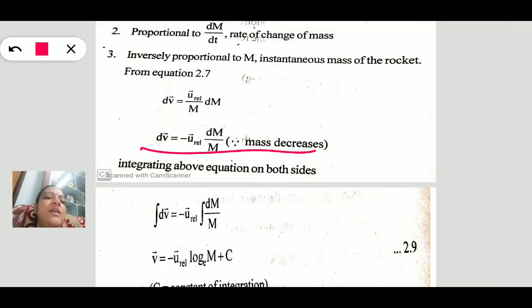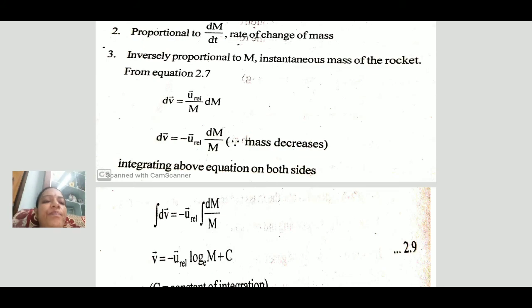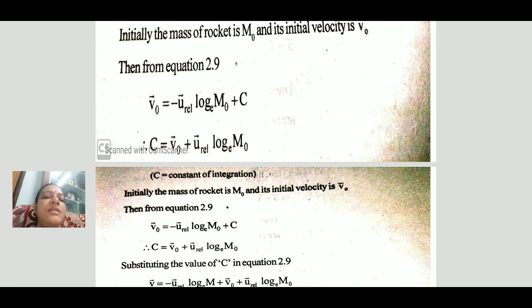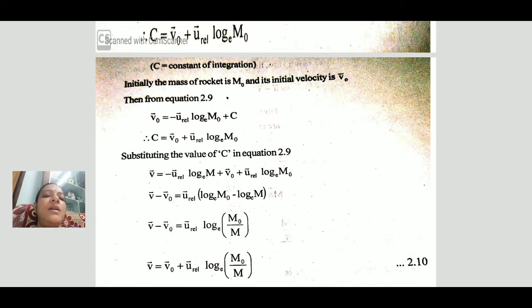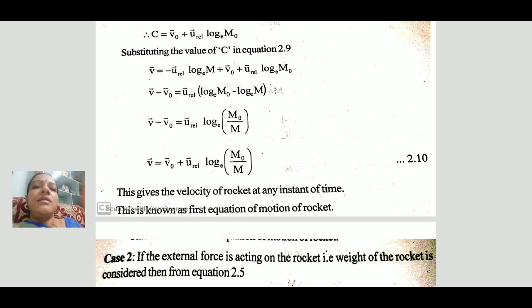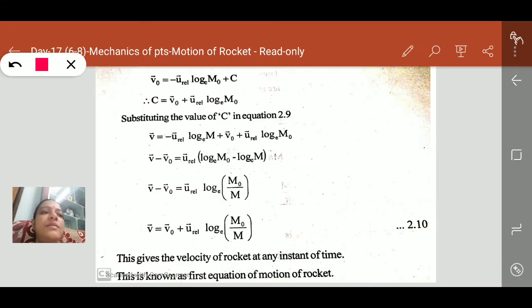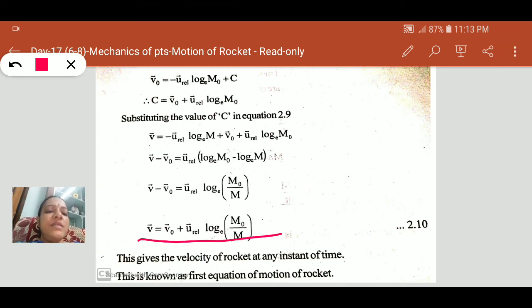See here, this is the velocity equation. Just integrate this equation. After integrating, we get the final equation of the rocket like this: V is equal to V naught plus u relative velocity times log of m naught by m. This is the first equation of the rocket.